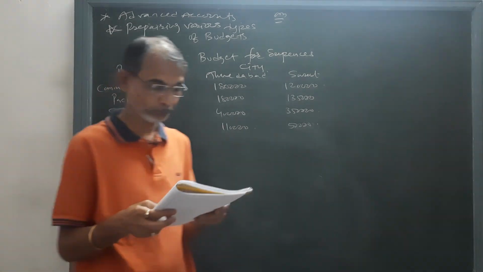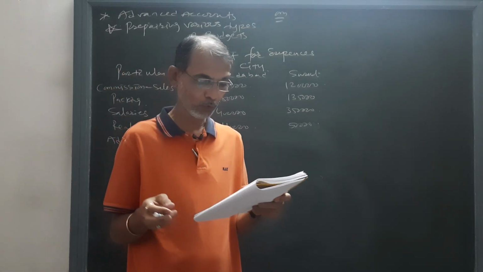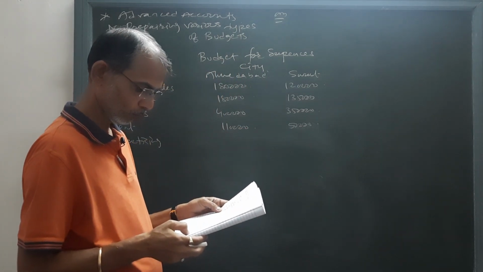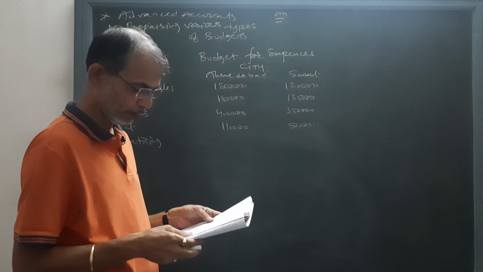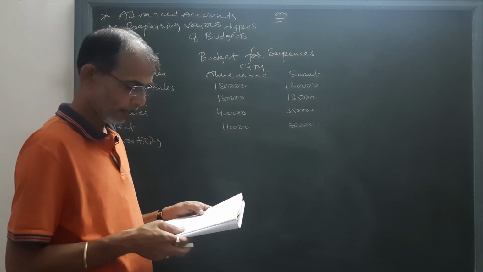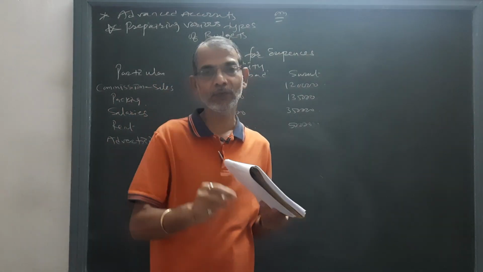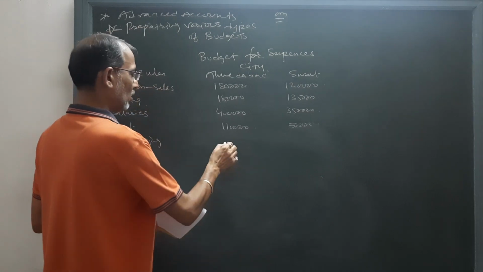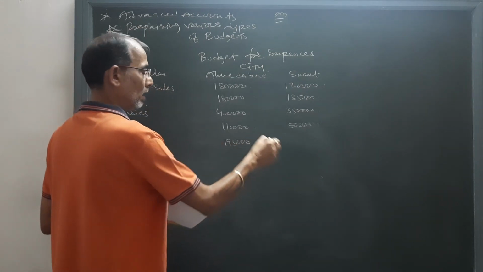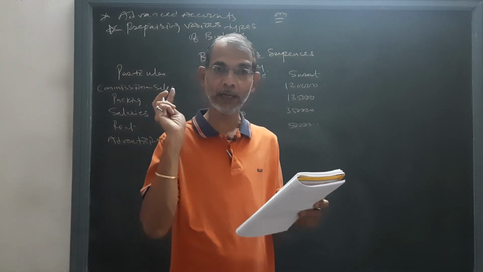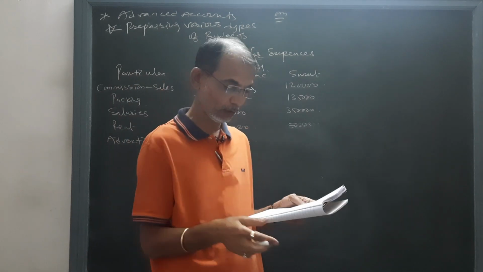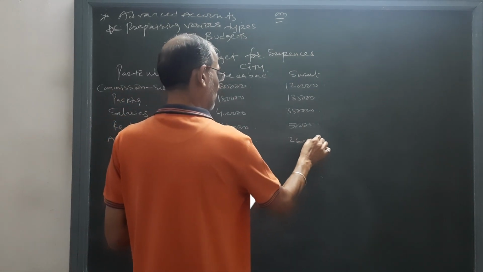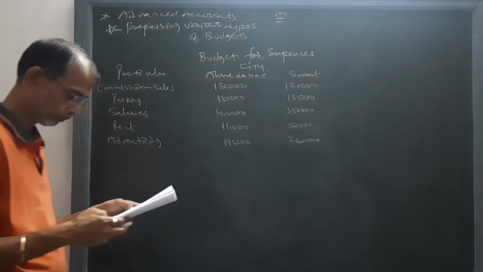As you know, today advertising is the most important tool to increase the sales. Now 30% is to be increased. So at Ahmedabad it is 150, adding 30%, 45,000 will increase, and that will become 1 lakh 95,000. Earlier it was 1 lakh 50,000, 30% is to be increased, and here it is 2 lakh, so that will become 2 lakh 60,000.